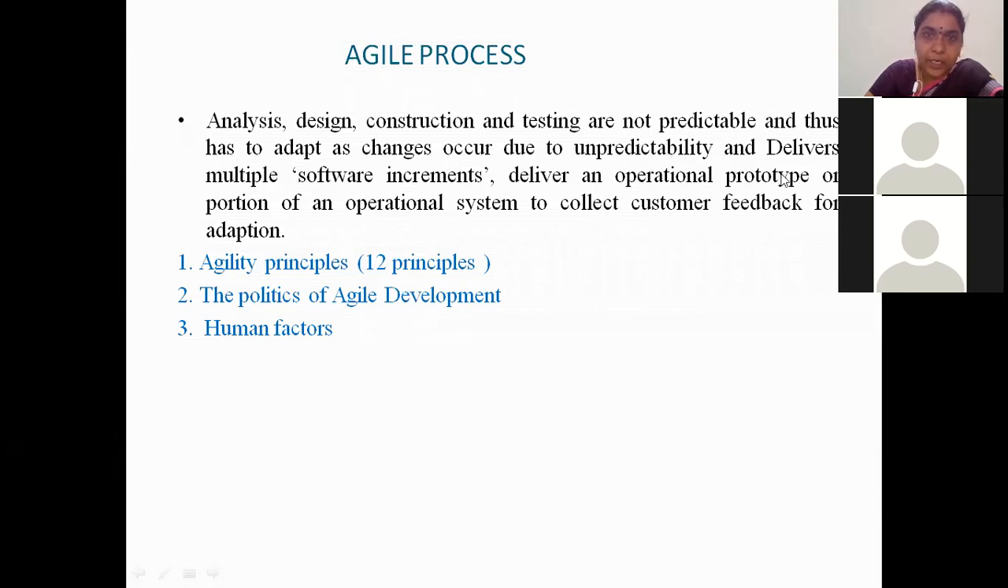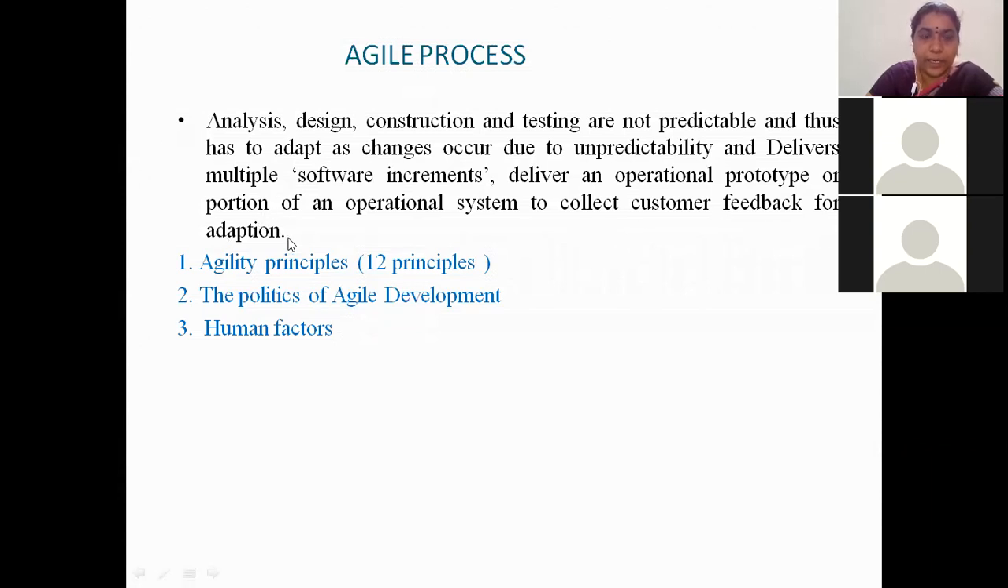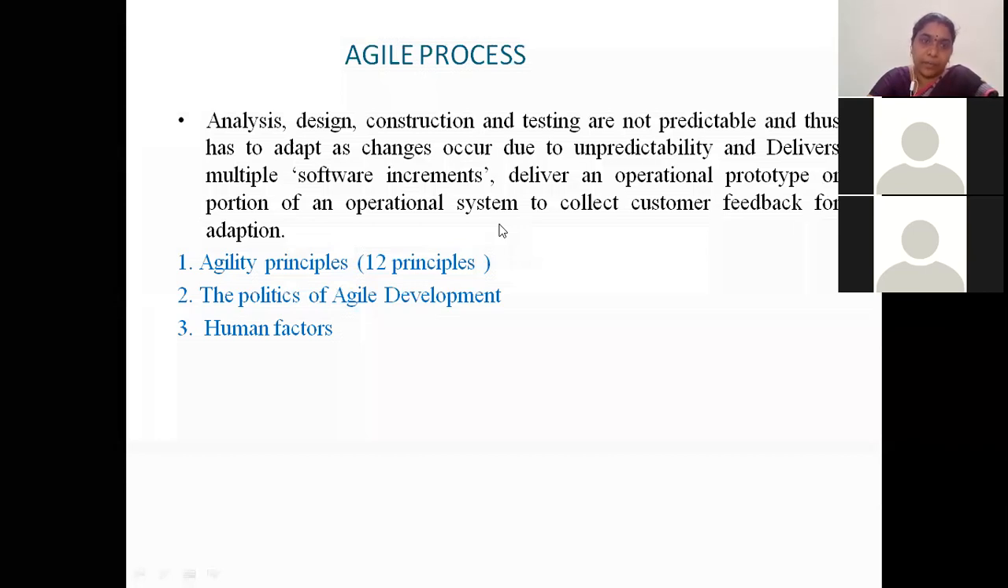This generally happens, and delivers multiple software increments, deliver an operational prototype or a portion of an operational system. Your operational prototype is your working software, complete working software, or a portion of an operational system, or some part of a working software, small increment of your software. Okay, you always deliver with small increments to the client and collect customer feedback for adaptation. Always you give the small increments to the clients, take the feedback from him, and also include all these things in the next thing. So this is what the agile process tells us.